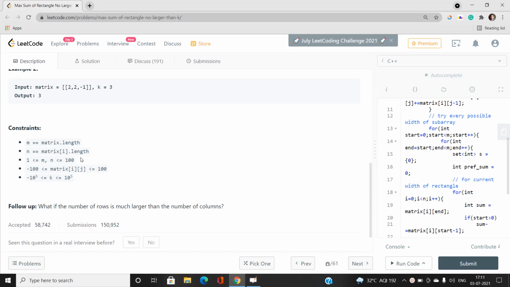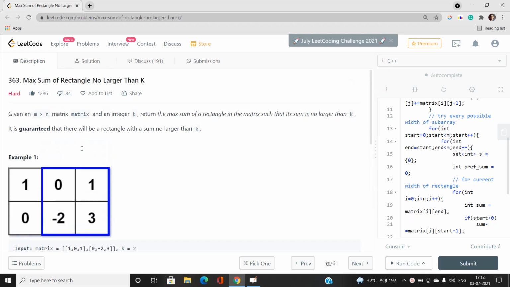We can have at most 10 power 6 iterations in the best case so as not to get a time limit exceeded verdict. Also, since m and n are 100, we can have an O(m square n) type solution or an O(m square n log n) type solution. These types of solutions are going to pass in this question. Let's move further to understand what could be the best solution for this problem.